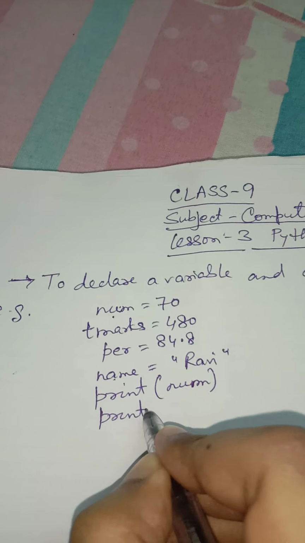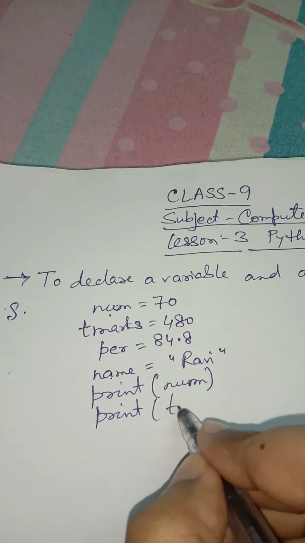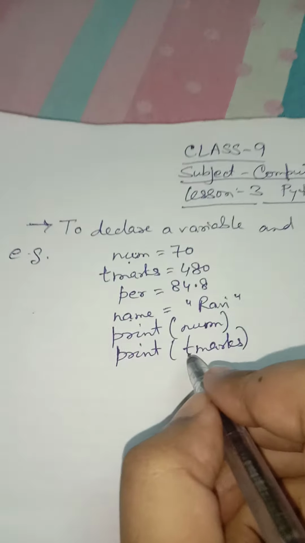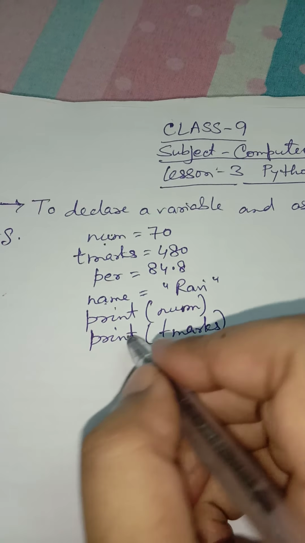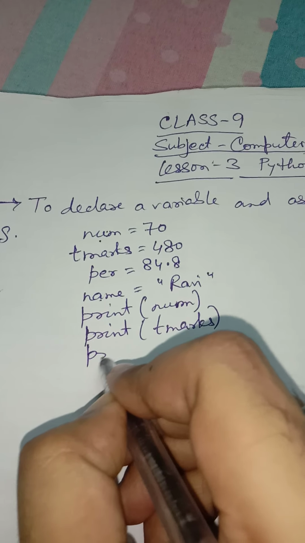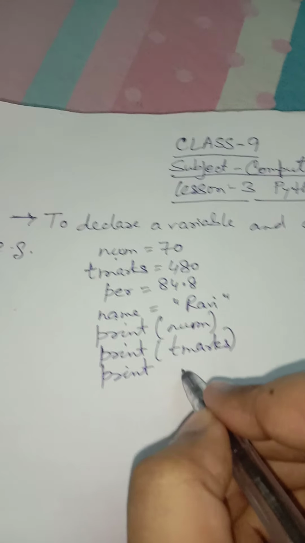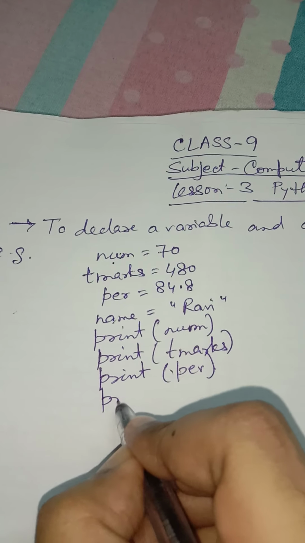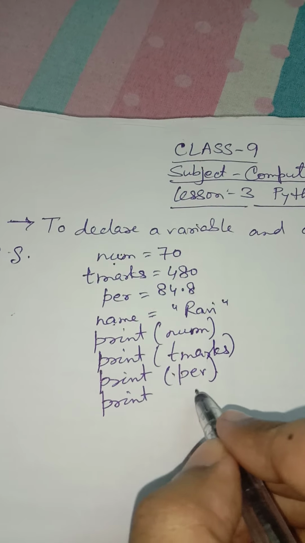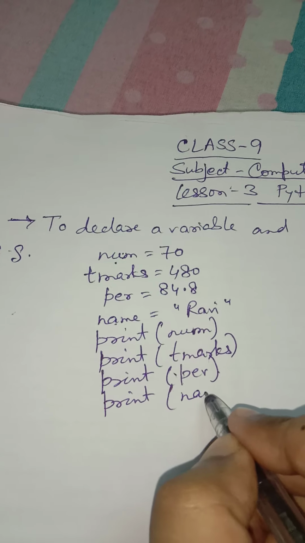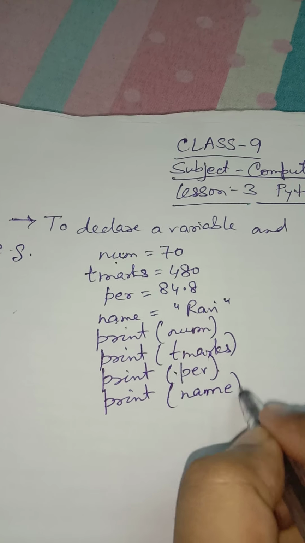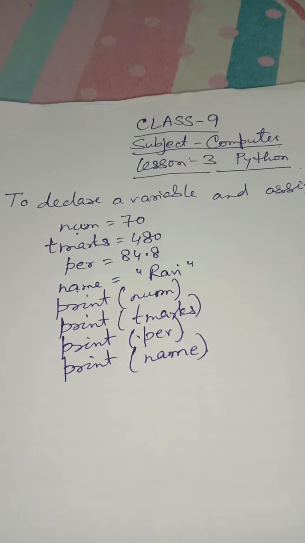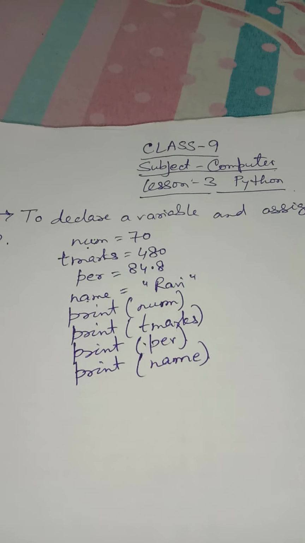Again print tmarks. So tmarks is the variable and print is the command over here. Then I write the command print per. Then again I write the print command and name. So this is a simple example of how to assign a value to a variable and to print those variables.